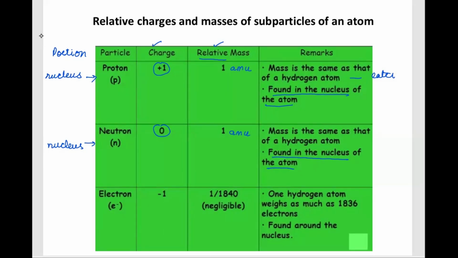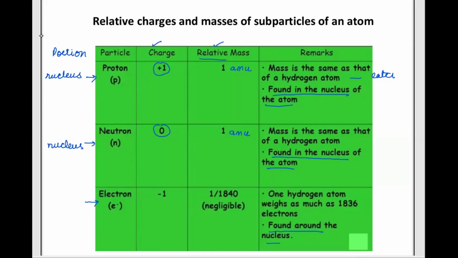Further, we have the electrons, and the electrons are found outside the nucleus. The relative charge on them is negative, and their mass is the 1840th part of a proton. If we talk about the relative mass, that's considered negligible. So when we talk about the mass of an atom, we don't count them at all, because 1840 electrons make the mass of one proton.